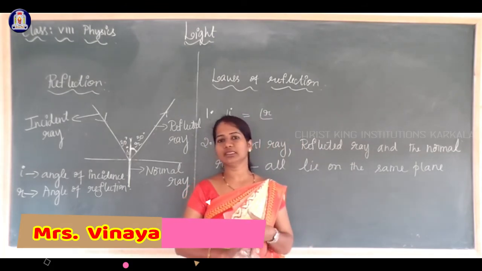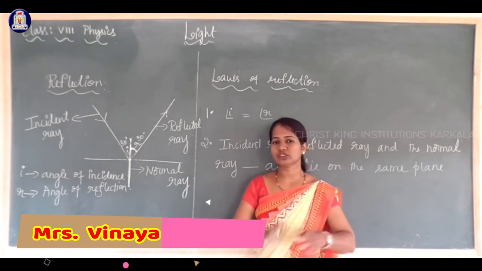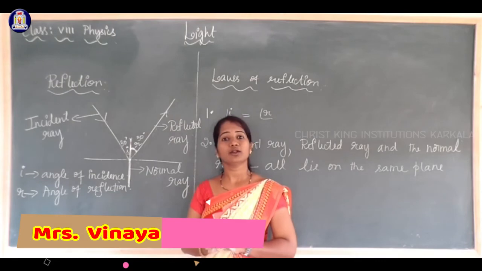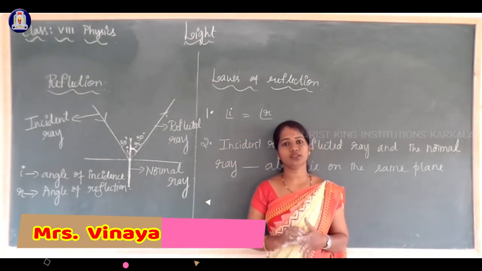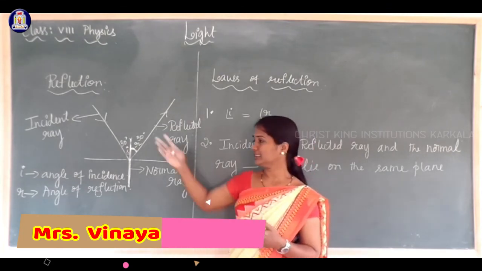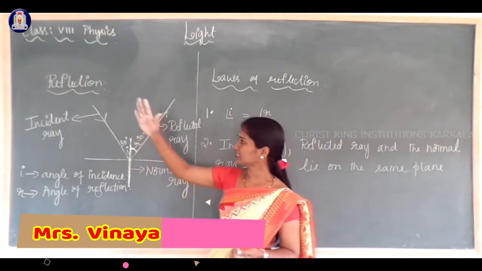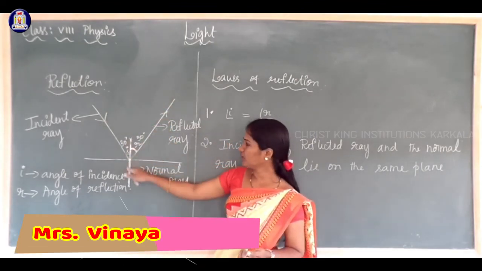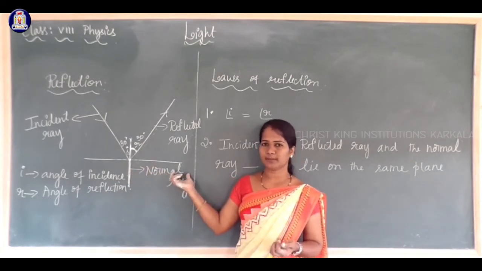The second one is irregular or diffused reflection. When light falls on a rough surface, the rays which get reflected are not parallel to each other. Such reflection is called diffused reflection. If you represent reflection of light, we can see the incident ray, the reflected ray, and here we draw a perpendicular line called the normal ray.